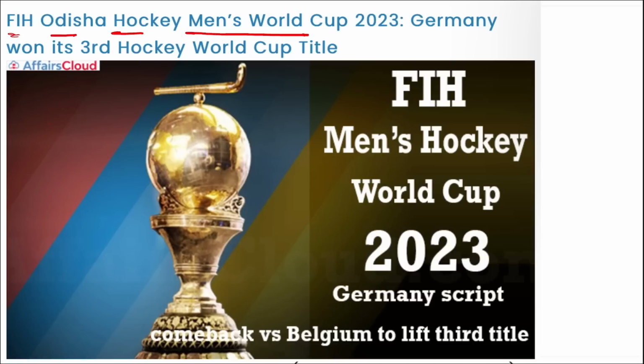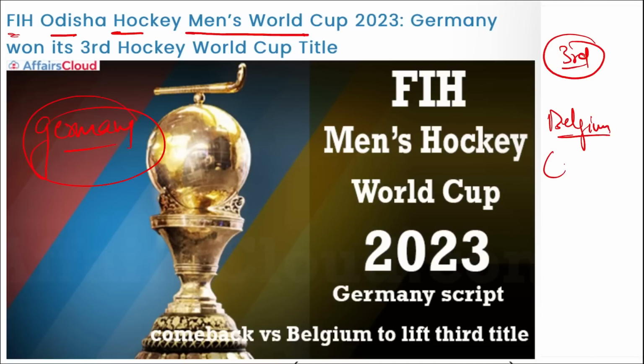Next thing you need to remember, who has won the FIH Men's Hockey World Cup? It is Germany that has won the Hockey World Cup title. And remember, this is their third Hockey World Cup title. They defeated Belgium in the finals, and Belgium is known by the nickname the Red Lions. They were defeated 5-4 in the penalty shootout during the finals that was held at the Kalinga Stadium in Bhubaneswar. All right.